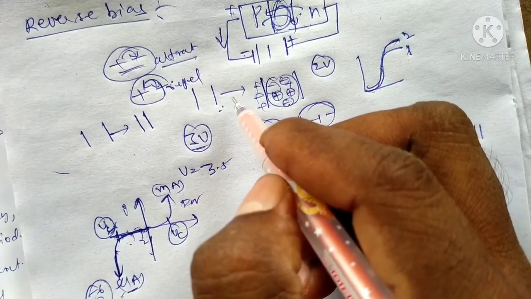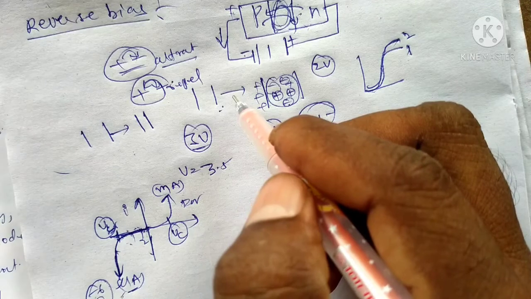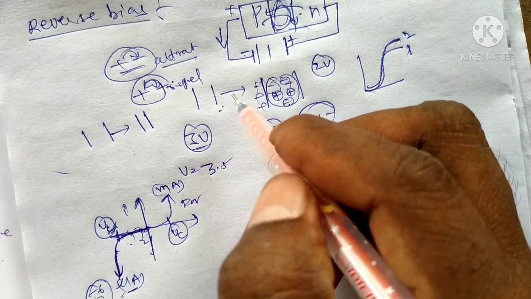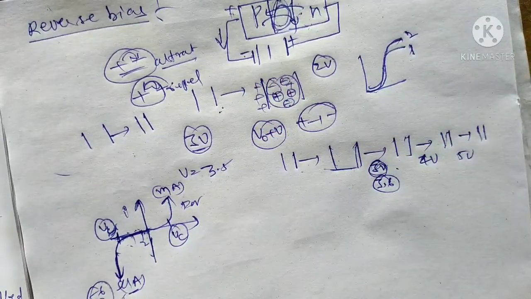Okay, in the case of forward bias, now we discuss the study of VI characteristics of forward bias like this.